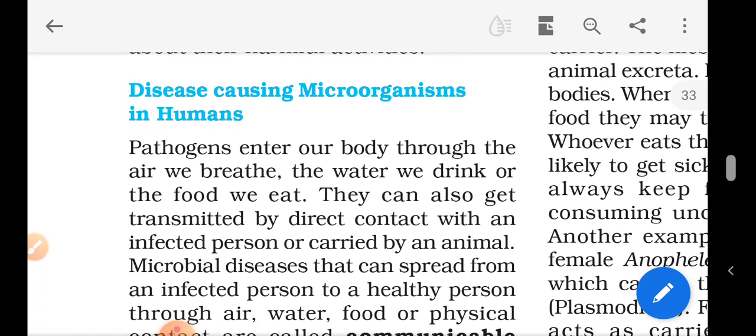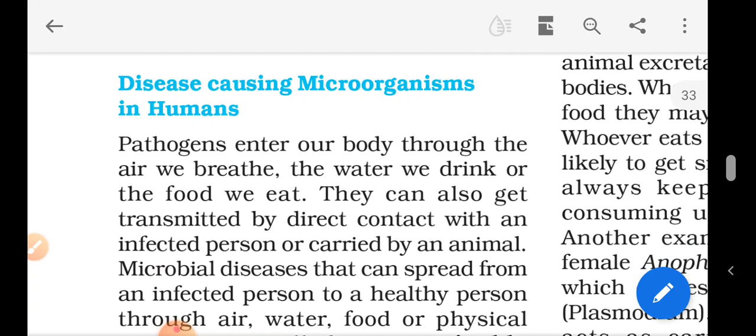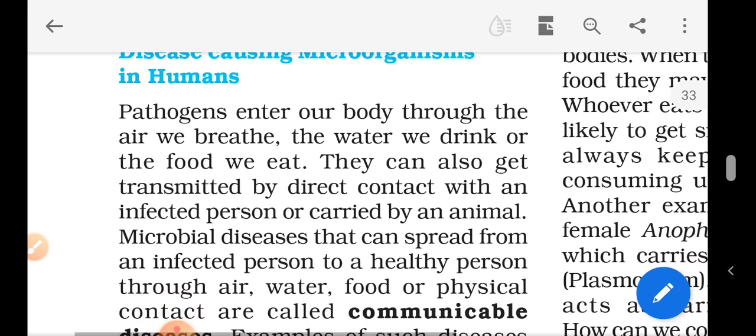See, that's why if we bring any food or vegetables from outside, like an open market or city markets, we should treat them properly before using them for cooking. We should use salt for washing them, because there are several bacteria which might be surviving on the surface of those vegetables or fruits. That should be taken care of.